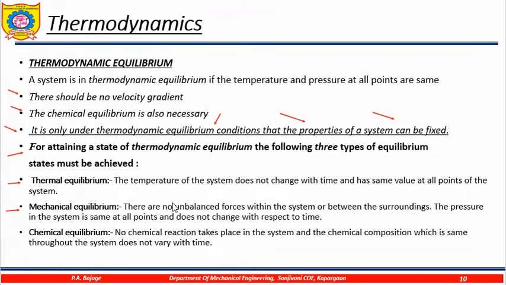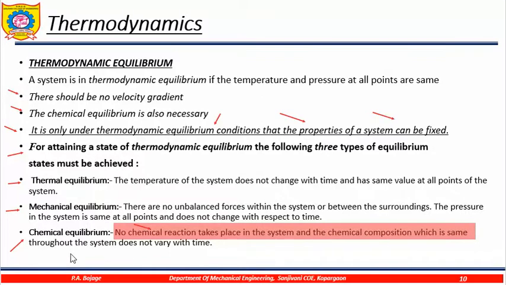The pressure in the system is same at all the points and does not change with respect to time. And finally, the chemical equilibrium. No chemical reactions should take place in the system, and the chemical composition throughout the system should be same and should not vary with time.